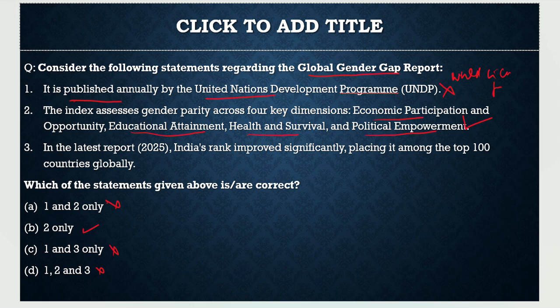Third statement, in the latest report 2025, India's rank improved significantly, placing it among the top 100 countries globally. Totally incorrect. We stand at 138th position. So this is also incorrect. So with respect to this question, the correct statement would be statement 2, and the correct option would be option B, that is 2 only. So with this, I hope you have understood the topic as well as the context of the question.